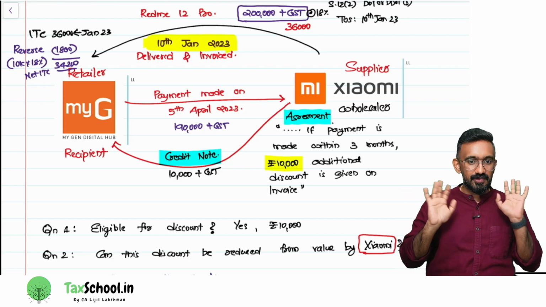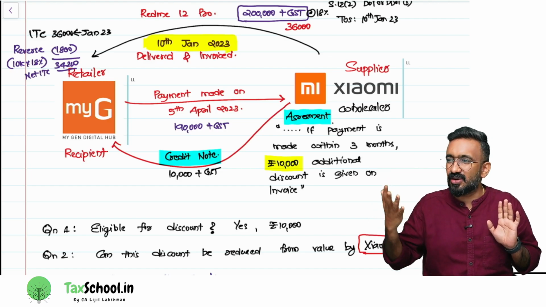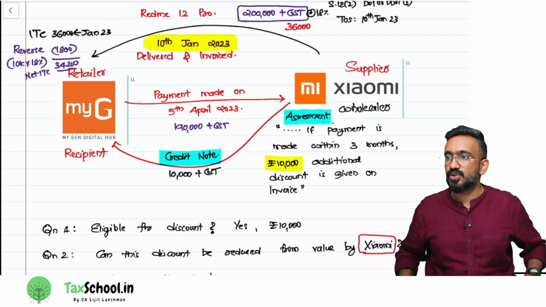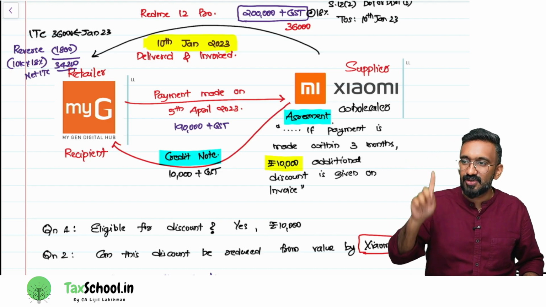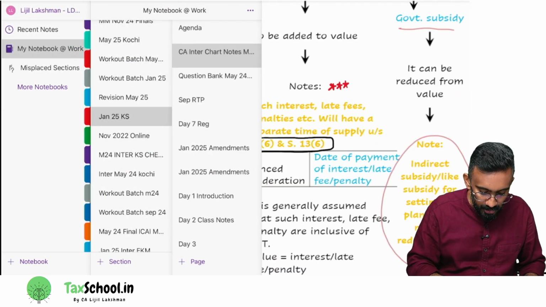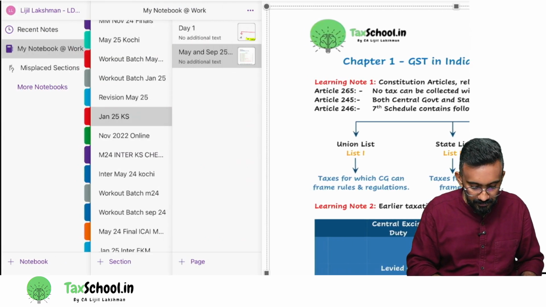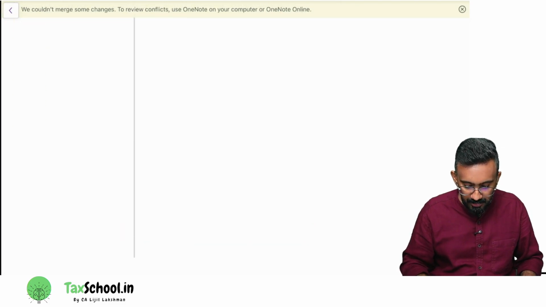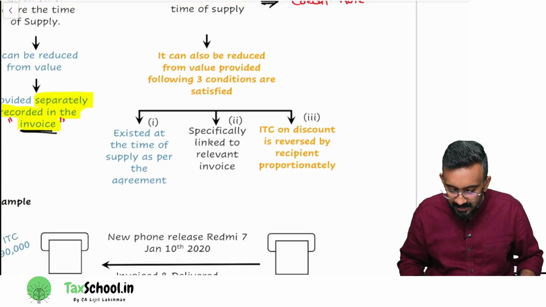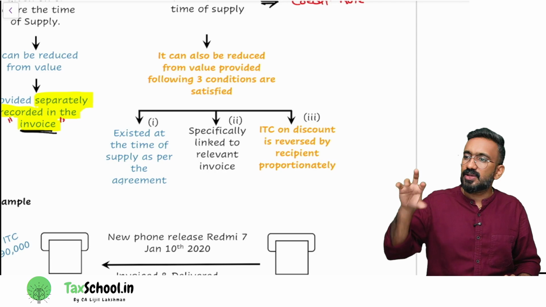So the government says that I can give you double benefits. Hey, I reduced your value, ask Xiaomi that Xiaomi, you can adjust the 1,800 you paid extra, no? I will reverse it to you. Now MyG is saying that no, I'll take 36,000 only as credit. Is that possible? Not possible. So they should take ITC of only 34,200. So what is the third condition they have put? ITC on the discount is reversed by the recipient proportionately. Okay, if they have taken ITC on the full 36,000, 1,800 they have to reverse.